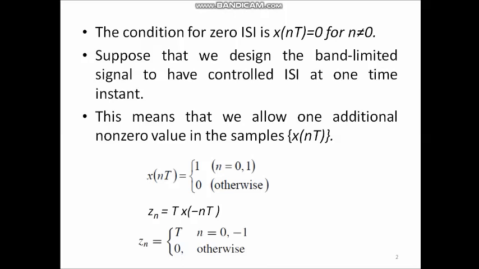Therefore, summarizing all this, we can write the Fourier series coefficient Zn equal to T for n equal to 0, minus 1, and it is 0 otherwise.